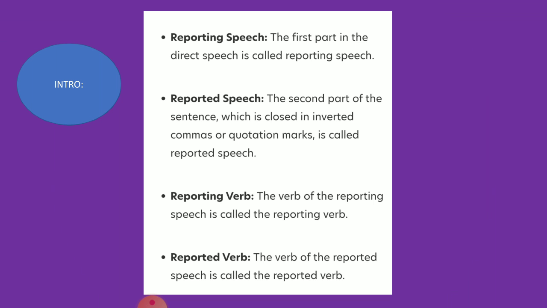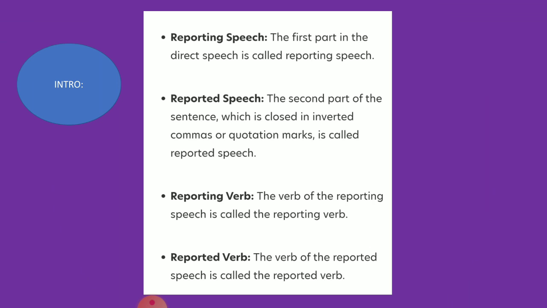Now, just for a recapitulation, what is reported speech? Reporting speech is the first part of the direct speech, which is called the reporting speech. And what is reported speech? The second part of the sentence, which is enclosed in inverted commas or quotation marks, is called reported speech.